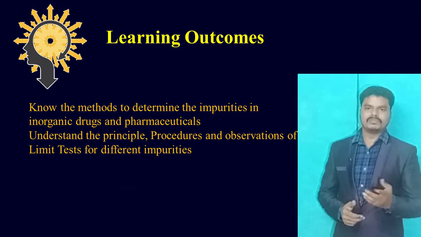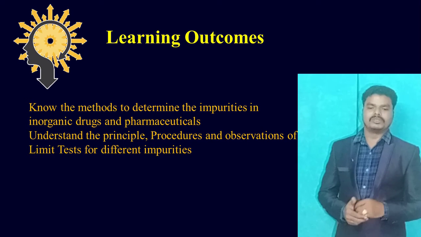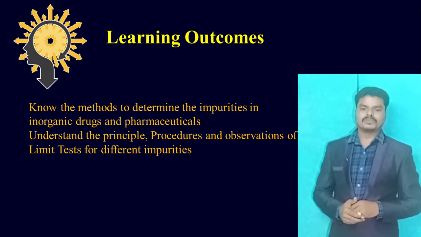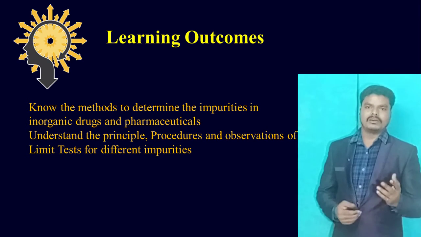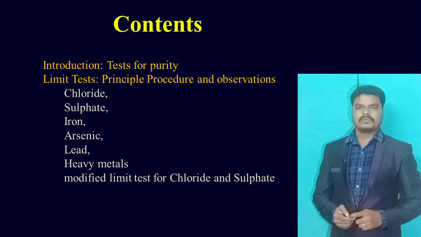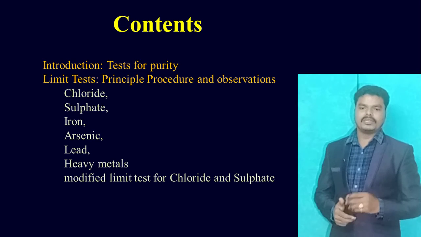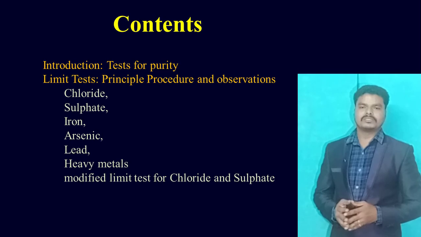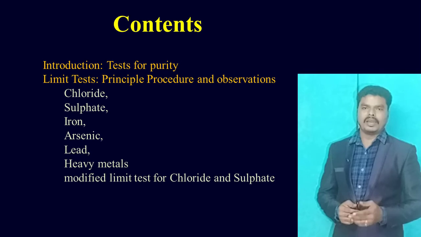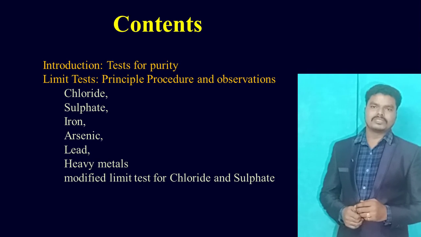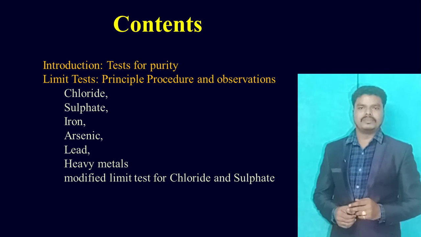After completion of watching this video, students should know the methods to determine impurities in drugs and pharmaceuticals, and they can understand the principles, procedures and observations of the limit test for different types of impurities like chlorides, sulfates, etc. The contents of this sequence of videos will include the introduction to the test for purity and limit test, and the procedure, principle and observations involved in the limit test for chlorides, sulfate, iron, arsenic, lead, and heavy metals. We can also discuss the modified limit test for chlorides and sulfates. So let us see one by one.